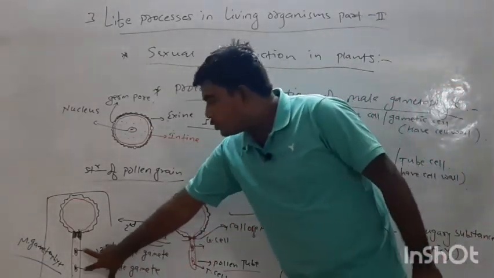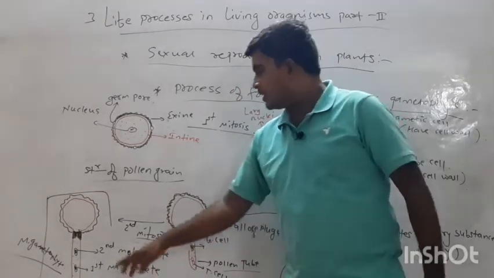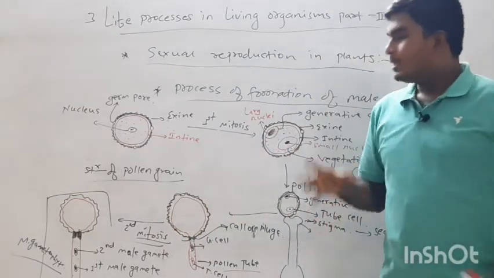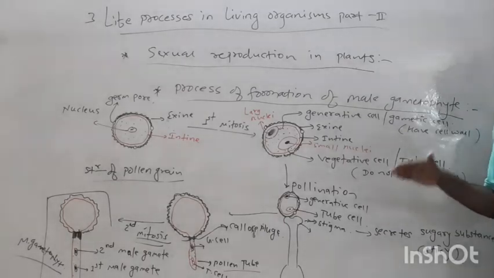Because two gametes are formed. The first male gamete has to fuse, and the second male gamete also has to fuse with something. That's why the double fertilization process occurs.